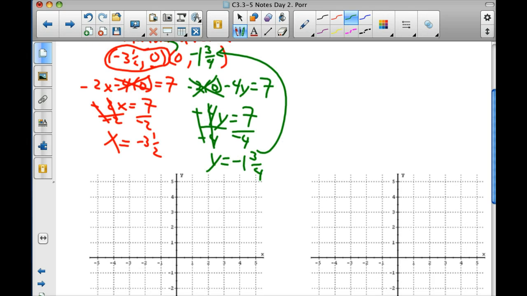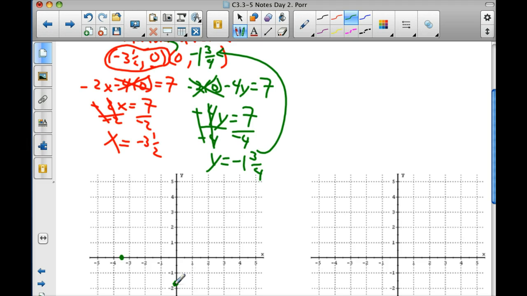Where's negative 3.5 comma 0? Siobhan, what do you think? In between 4 and 3. That's negative, right? Negative 3.5, 0. Where's negative 1 and 3/4? 0 comma negative 1 and 3/4. Where's that point at? Sean Kelly? It's a little bit above -2. Yeah, it's a little bit above negative 2 on the y-axis. About 3/4 of the way down.